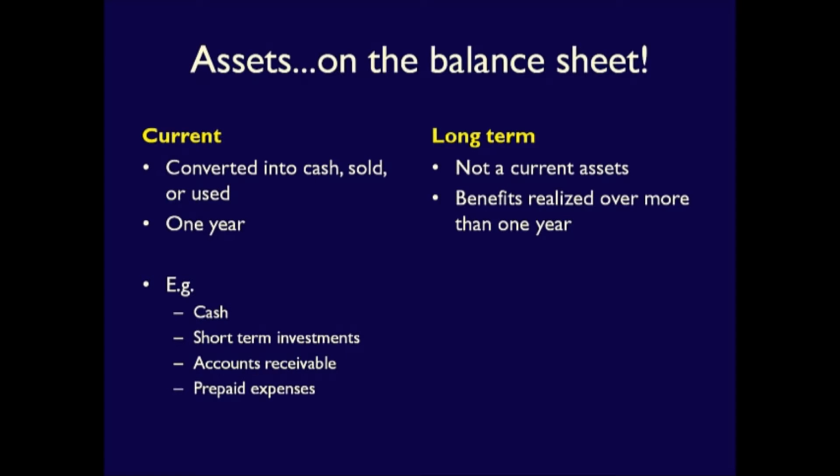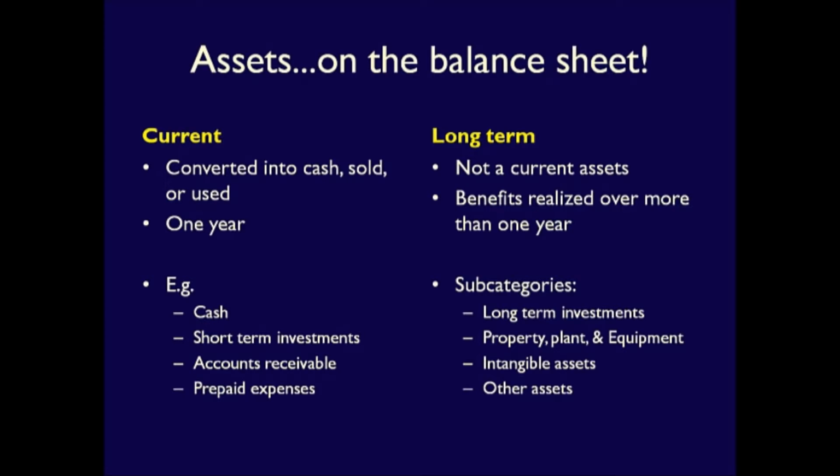Long-term assets are any assets that do not meet the definition of a current asset. These are resources that will be converted into cash, sold, or used over a period of more than 1 year. They're divided into 4 subcategories: long-term investments, property, plant, and equipment, intangible assets, and other assets. In order to better understand the accounts that go into current and long-term assets, I suggest you check out the Financial Statement Elements video, which lists, defines, and describes all the different accounts under each category.